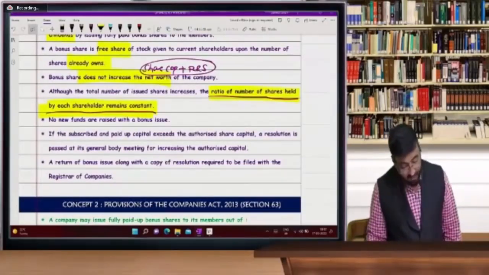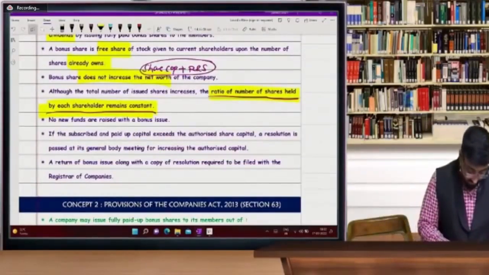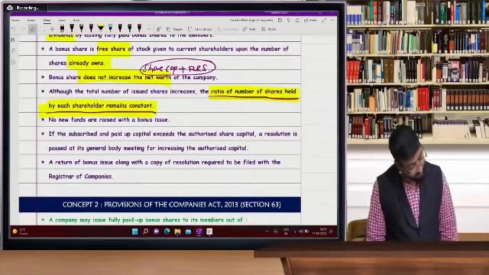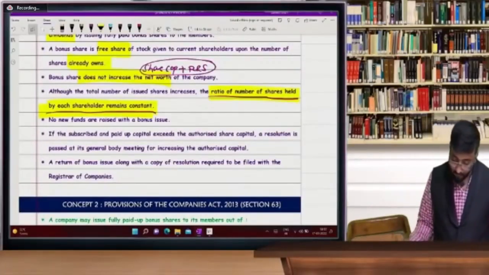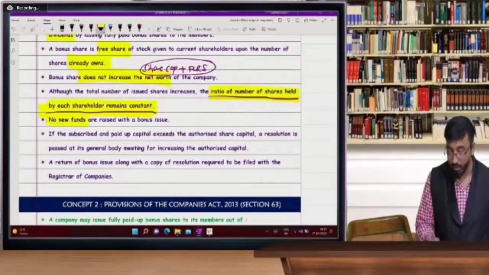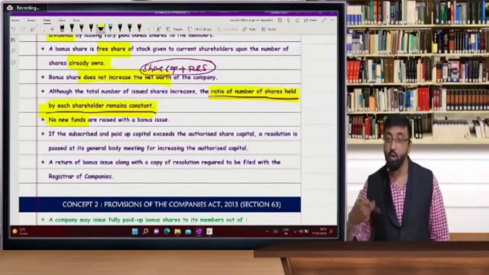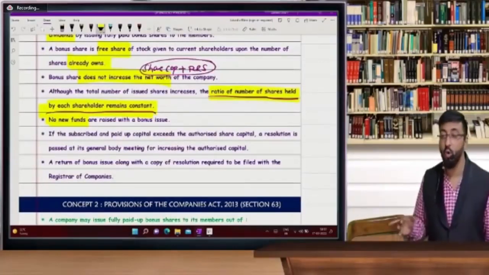If subscribed and paid up capital exceeds. Okay. No new funds raised, very good. It's very important. In bonus shares, no new cash comes in. Same, you are using your profits, so there is no new cash.